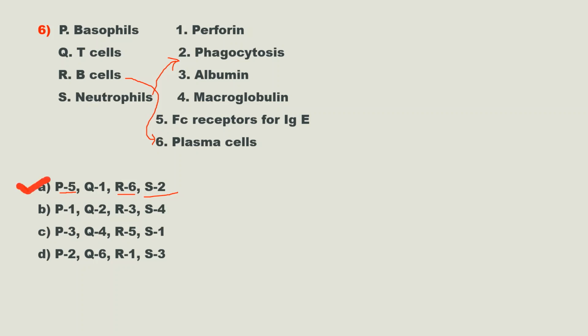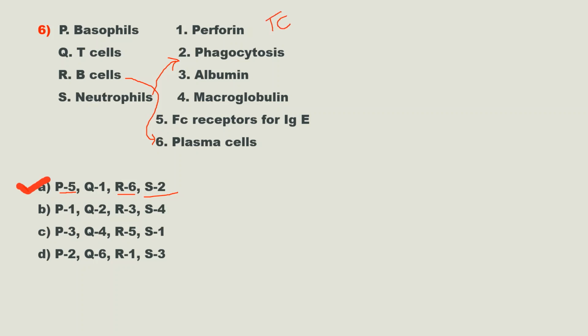So that's why I am suggesting you don't skip questions like this. You can answer these questions easily without confidence in every one of these matches. Here Q is 1. Why Q is 1? Because porphyrin is present in NK cells as well as in Tc cells, that means cytotoxic cells.